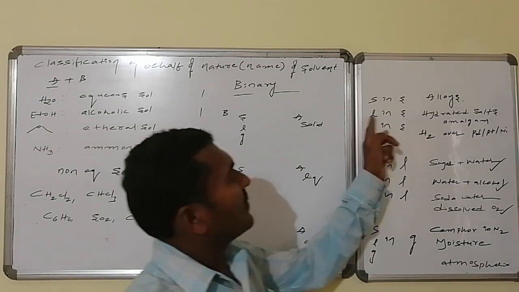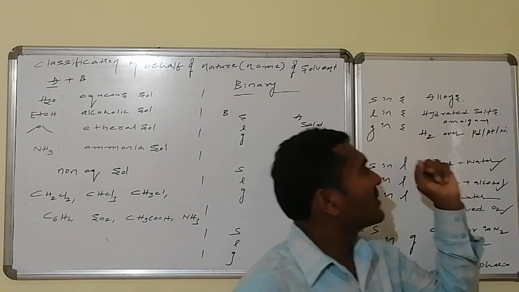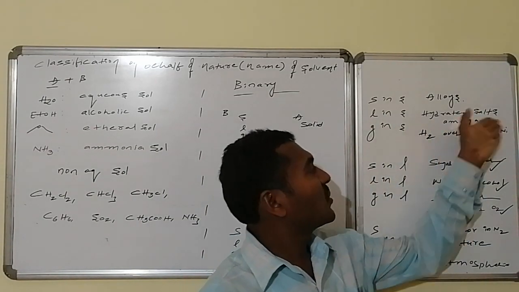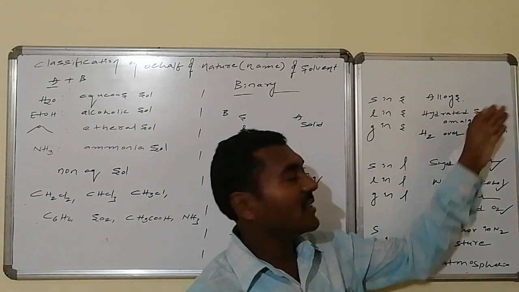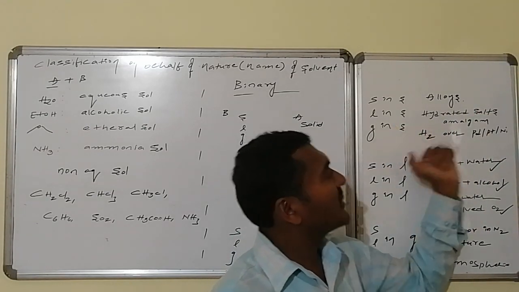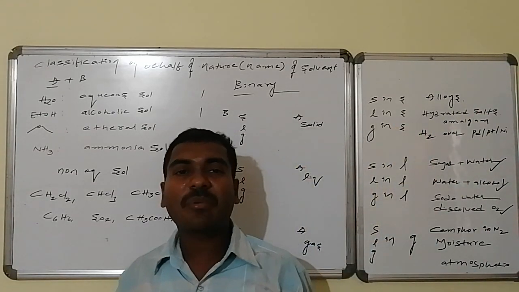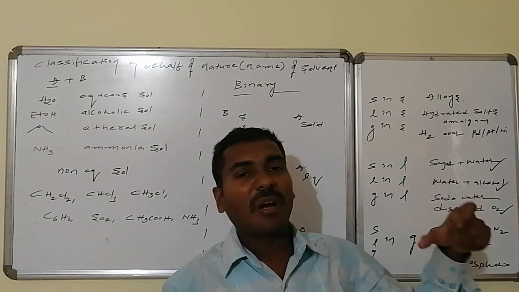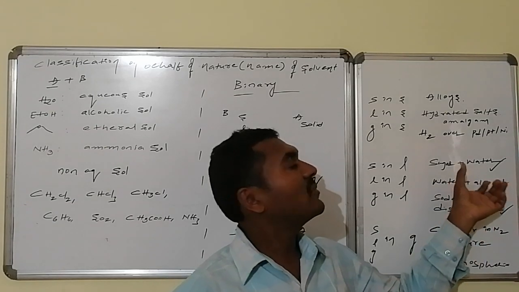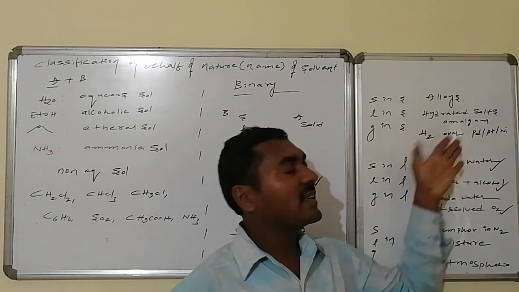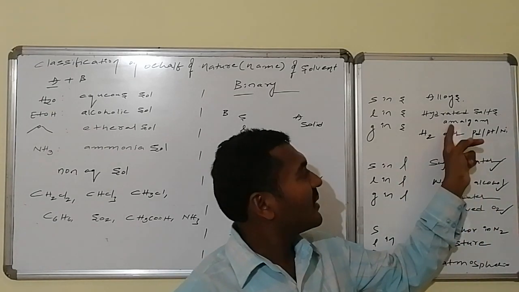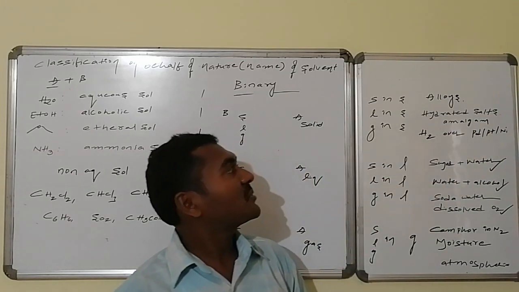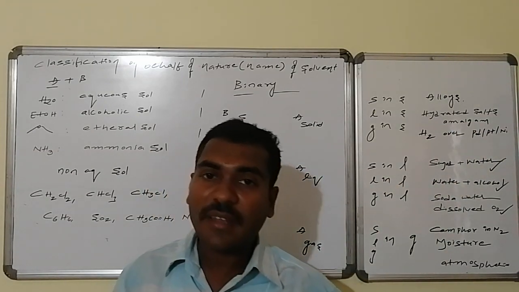Yes, in this case of liquid in solid, along with the hydrated salts like sodium sulfate 10H2O, sodium carbonate 10H2O, copper sulfate 5H2O. In the same way, amalgam is also an important example for the category of liquid in solid. That is, mercury is added to metals to form amalgams, sodium amalgam, magnesium amalgam, etc. These amalgams also belong to the category of liquid in solid.